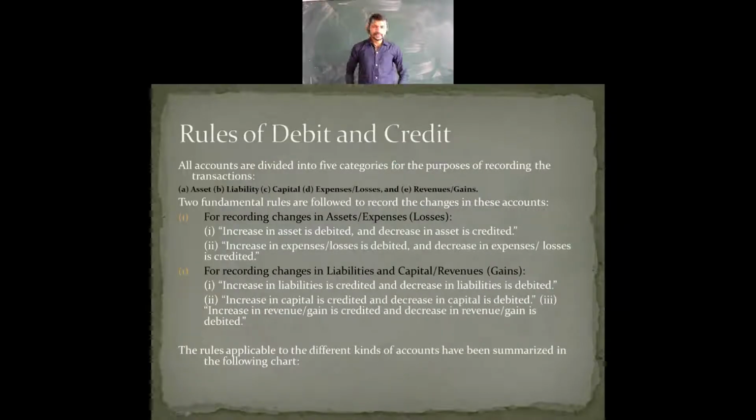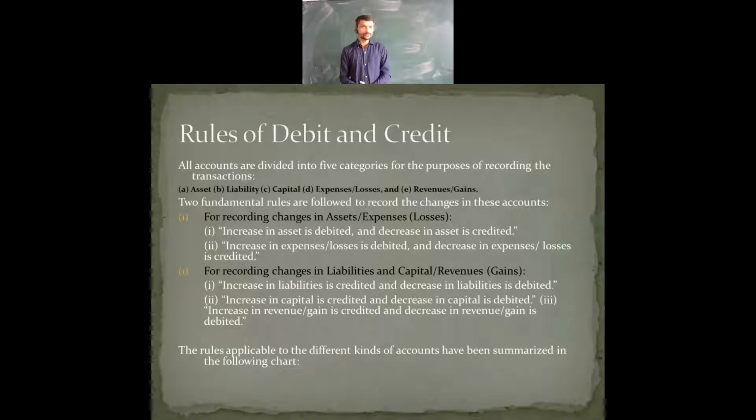As per the NCERT book, there are 5 points here. See the rules of debit and credit which are presented here. All accounts are divided into 5 categories. These are the 5 categories where you are going to see the debit and credit use, for the purpose of recording the transaction: assets, liabilities, capital, expenses and losses, and revenue and gains. These are the 5 categories.